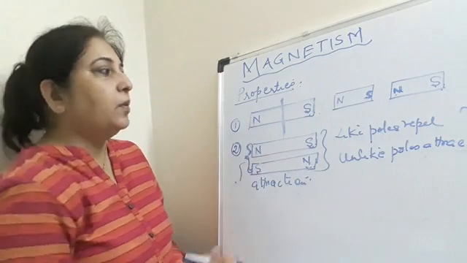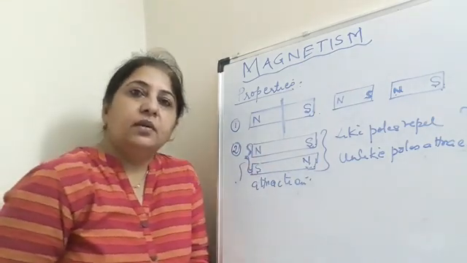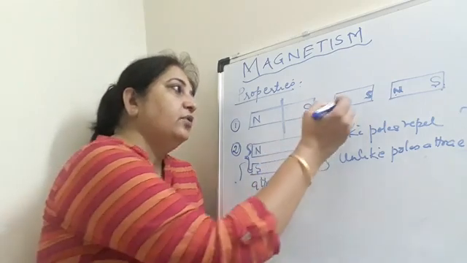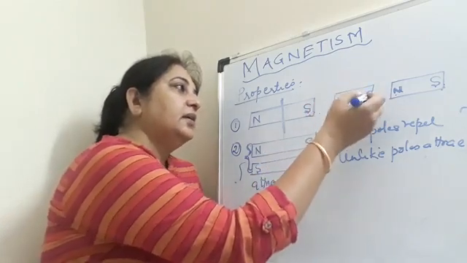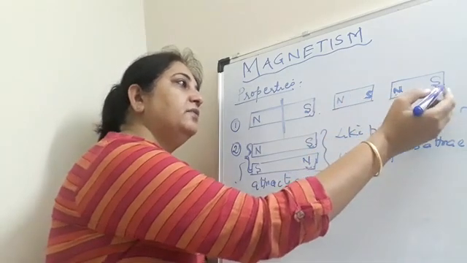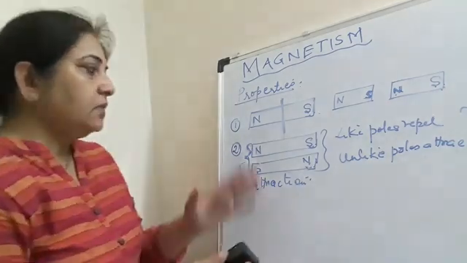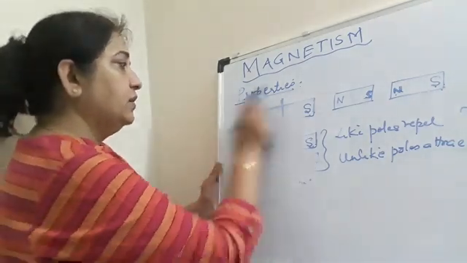So this is another property of the magnet, that if you break a magnet, because the single or the isolated pole does not exist, therefore the other side will develop the other pole. That is, if this is north, this will develop a south pole, and if this is south, this will develop a north pole. Okay. So these are the basic properties of the magnet.